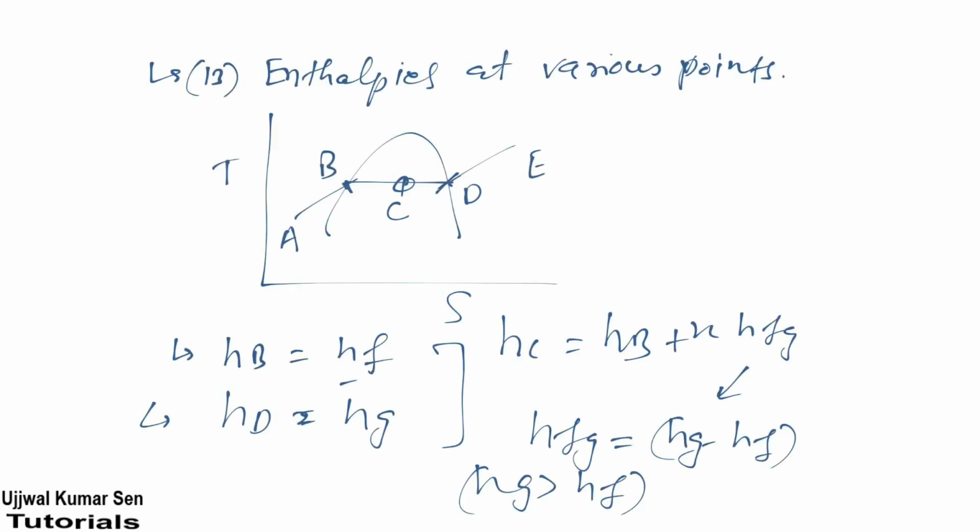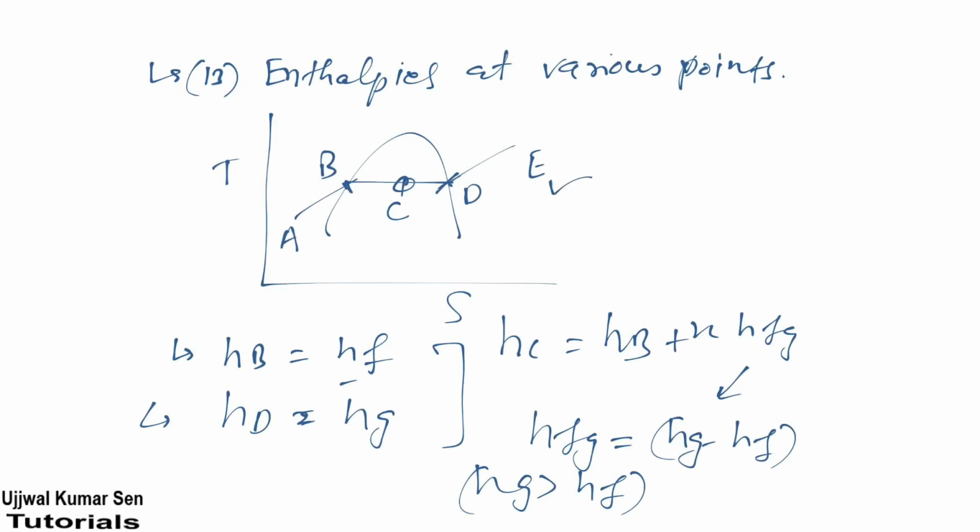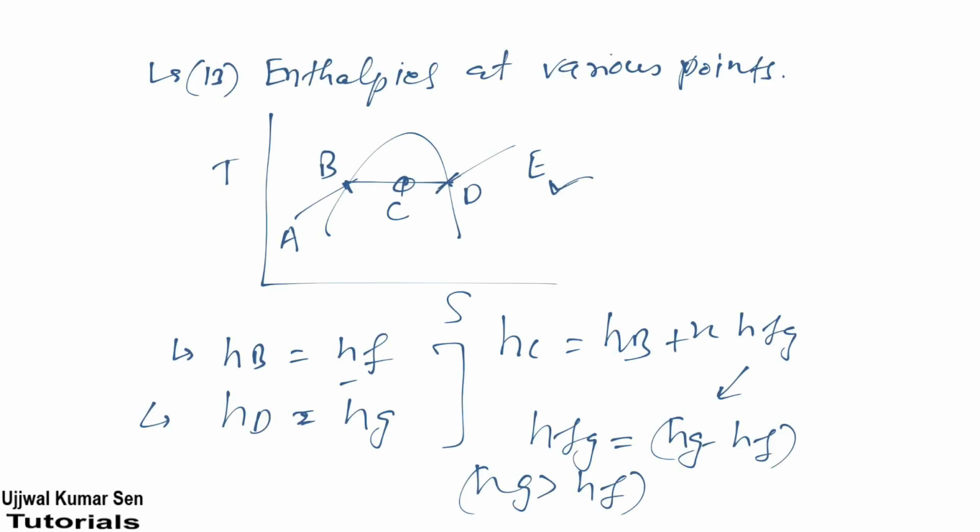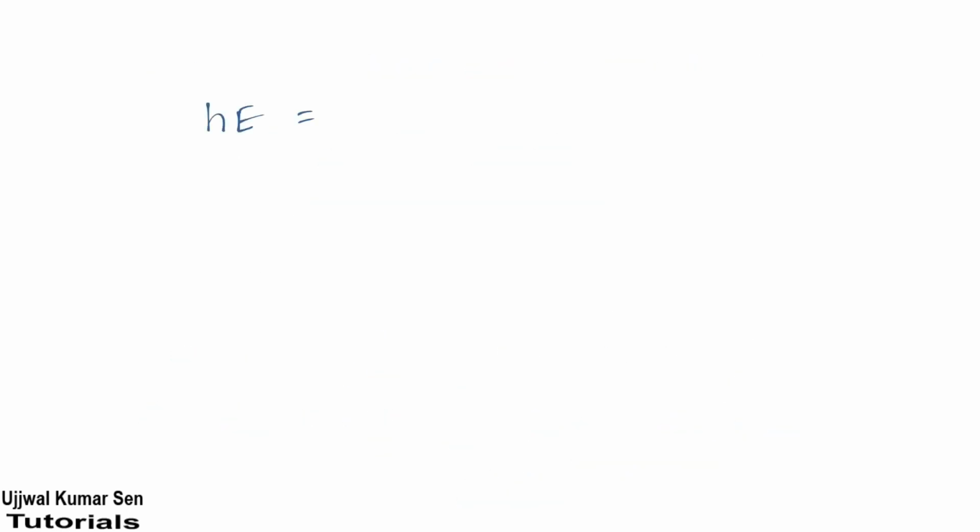Now HC we have done. For HE, the saturated condition, we need to find out, right? HE is equal to HD plus Cp (Te minus Td).